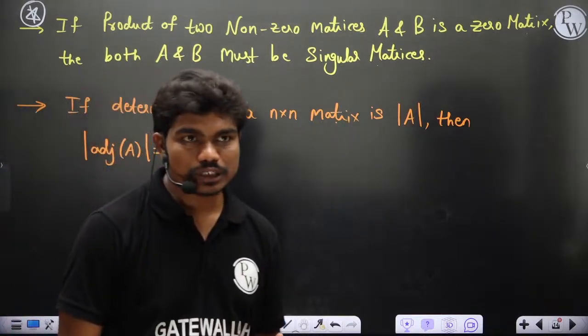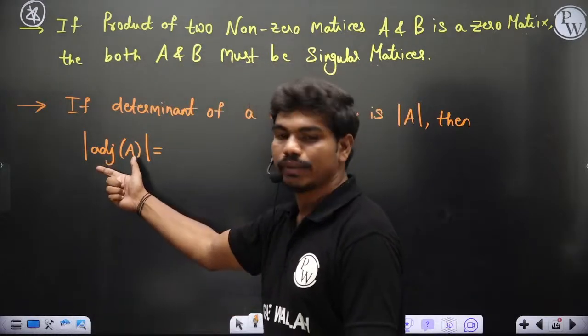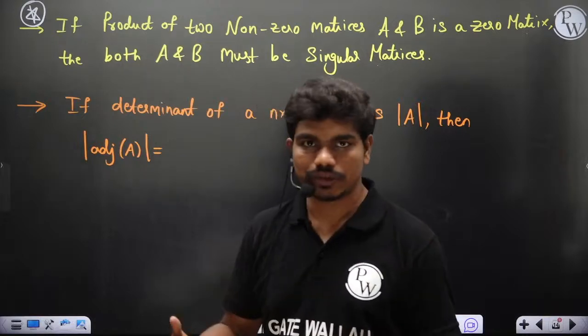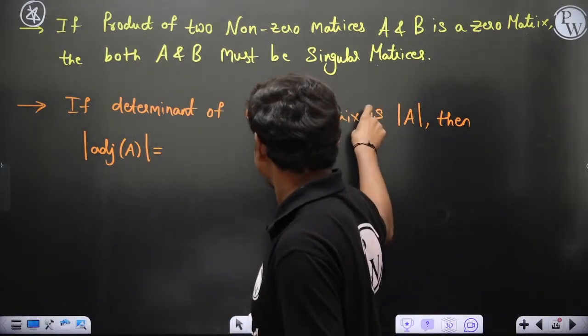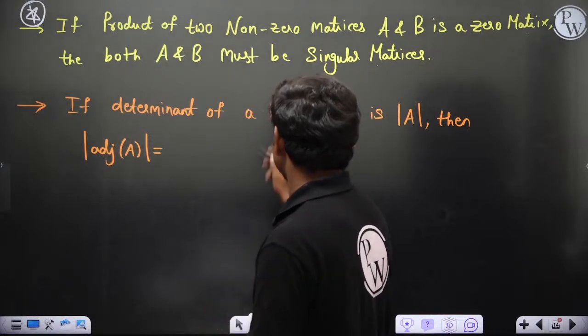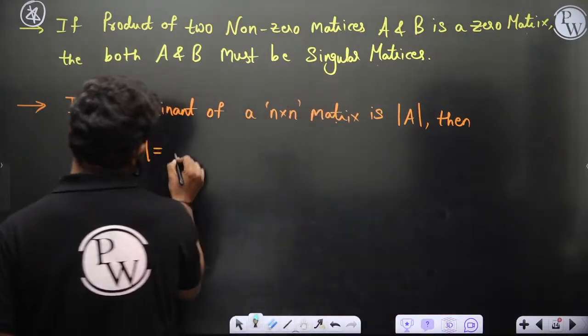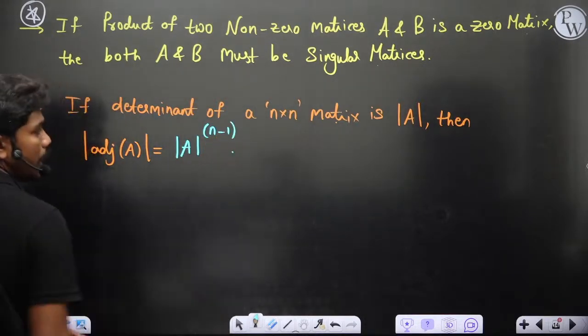Okay, so here to calculate the determinant, they don't give you A. So basically you cannot calculate what this matrix is. Just by knowing this det A and this n, you have to figure out something. Because you cannot calculate adjoint of A, because matrix A will not be given. Okay, so let's see. This value is actually det A whole power n minus 1. Okay, so how does this come up?